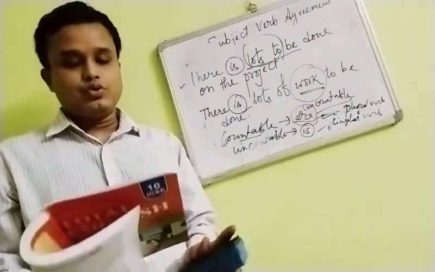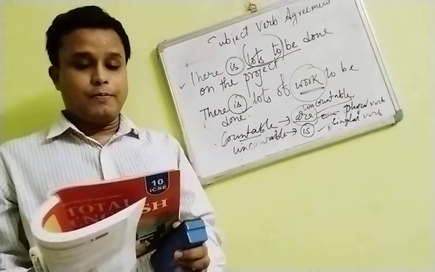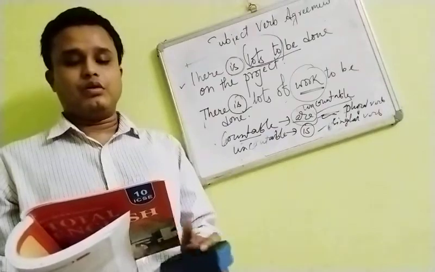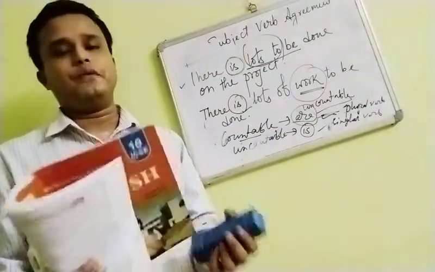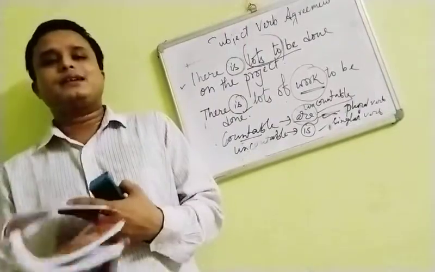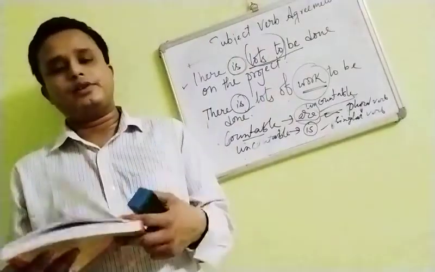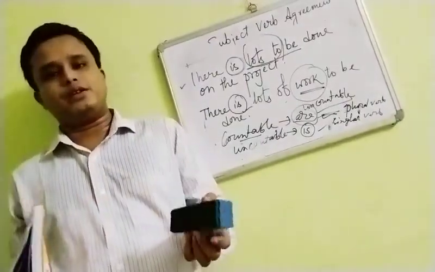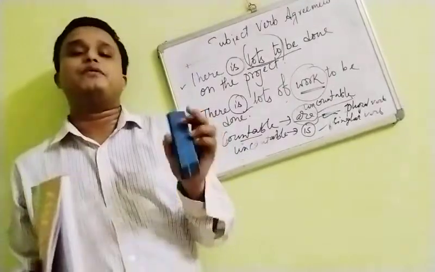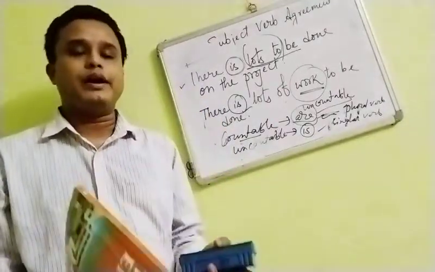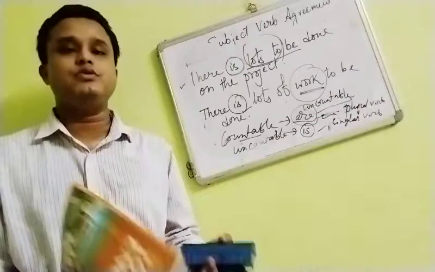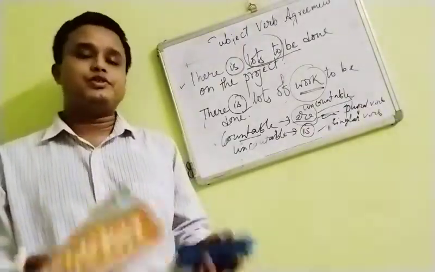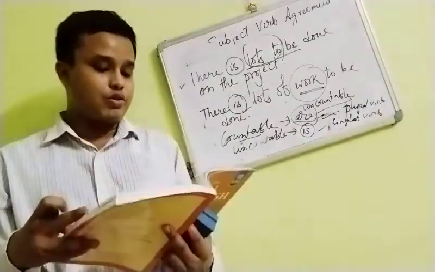Okay, so this you should know, and then the errors due to proximity. This one, "each of the boys". Now you will have to see here. The first thing that you should know is that these are sometimes given in the form of error correction also. So you should be very clear about the subject. You will have to recognize the subject, and that is the first and foremost thing here. Once you can recognize the subject, then you can very nicely use the verb which will be needed for that. So the first thing you should do is recognize the subject.